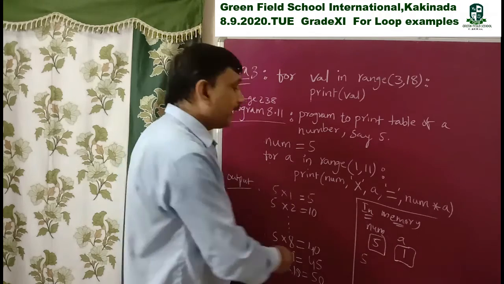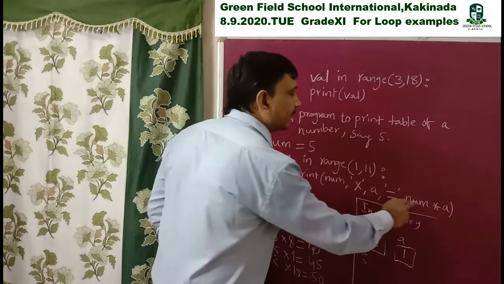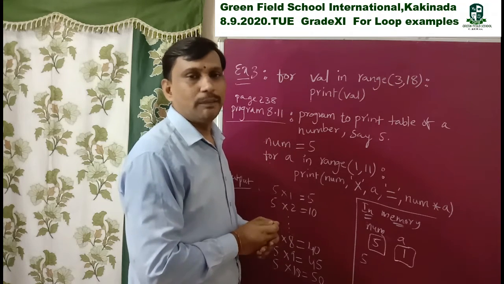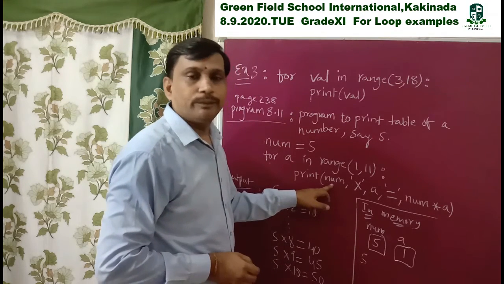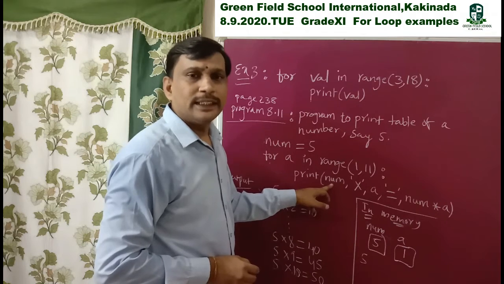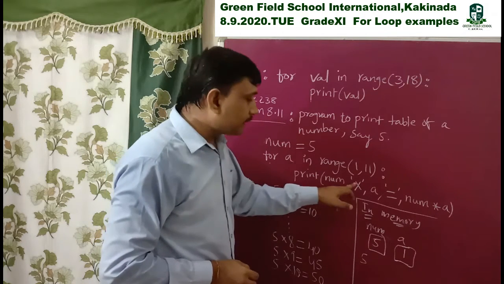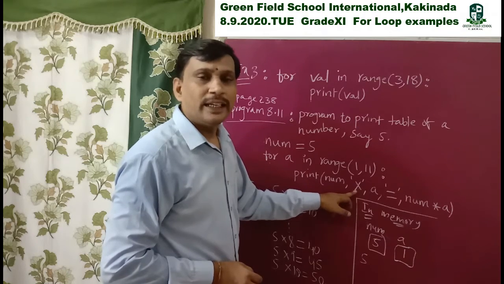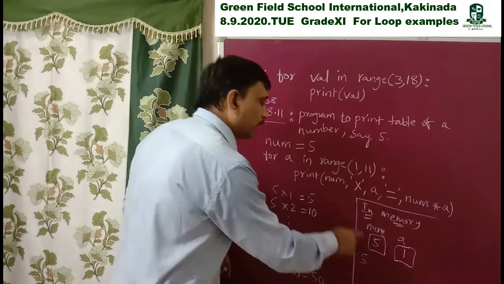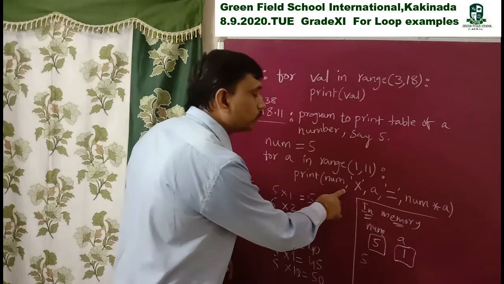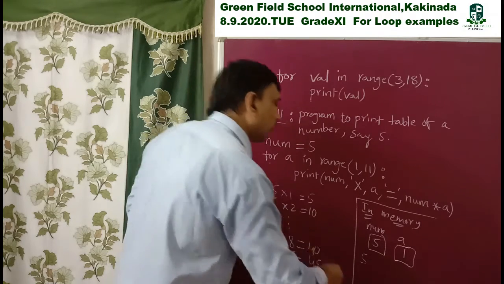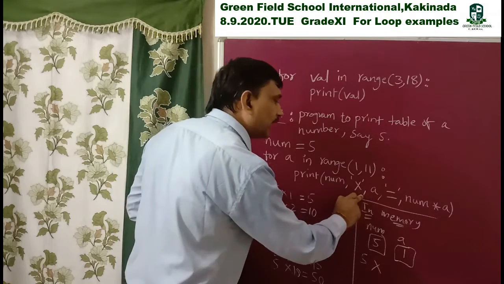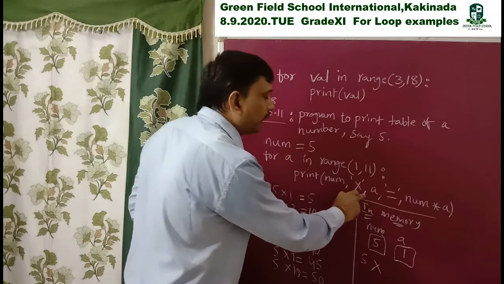Without single or double quotes it displays the value; with quotes it directly displays the text. So we display "into", and it displays 5 into, but the comma is not displayed.